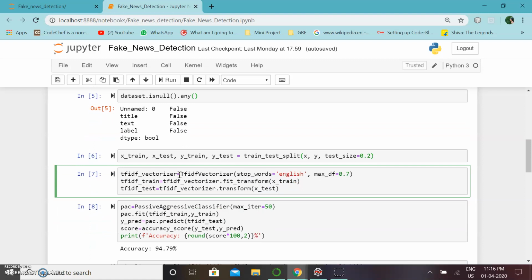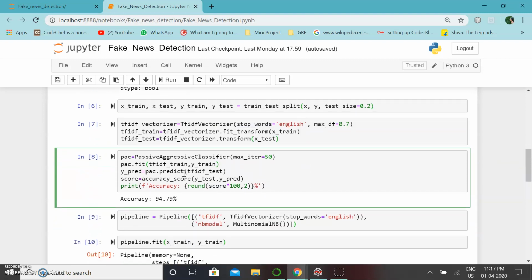Now we implement TF-IDF vectorizer, which is term frequency inverse document frequency, that defines the importance of a keyword in a web page. We also remove stop words. So these are the words that commonly appear in a web page, such as and, like, and other all punctuations.